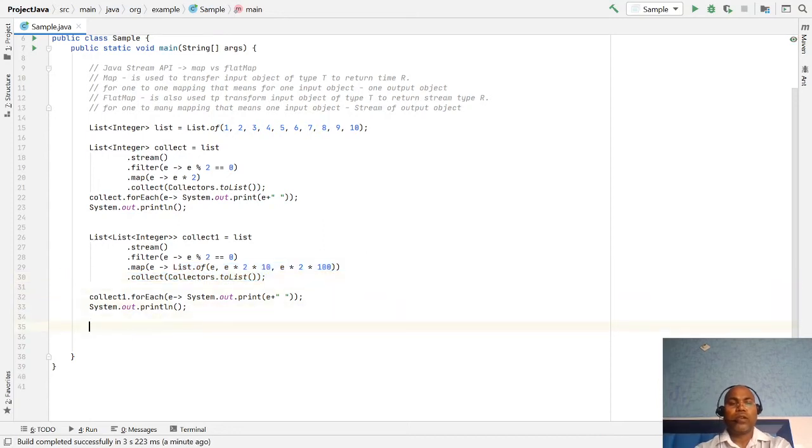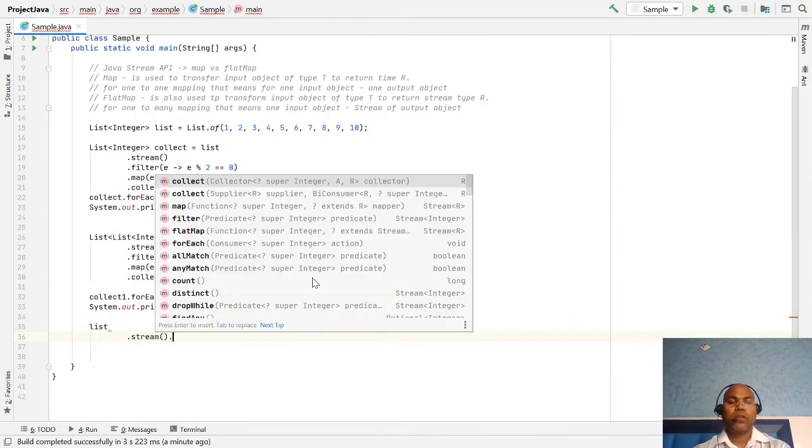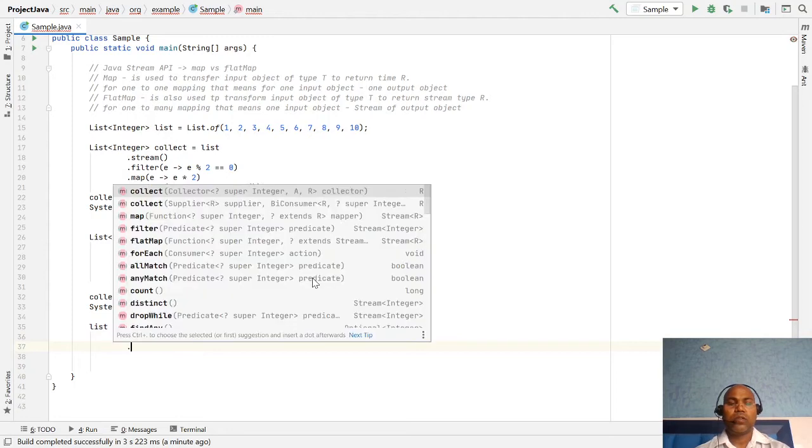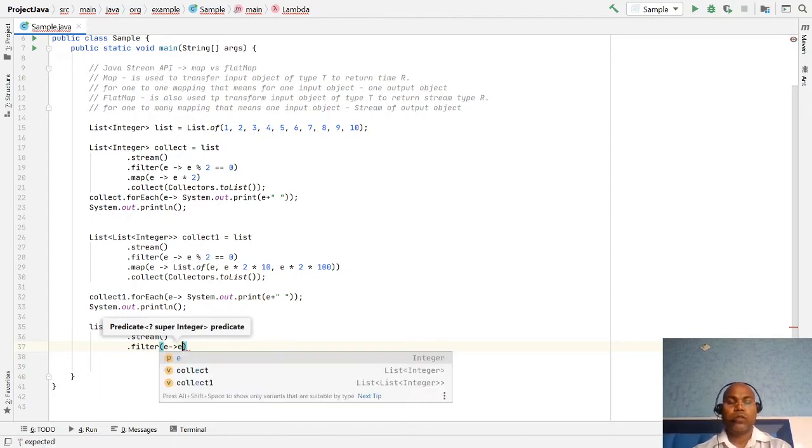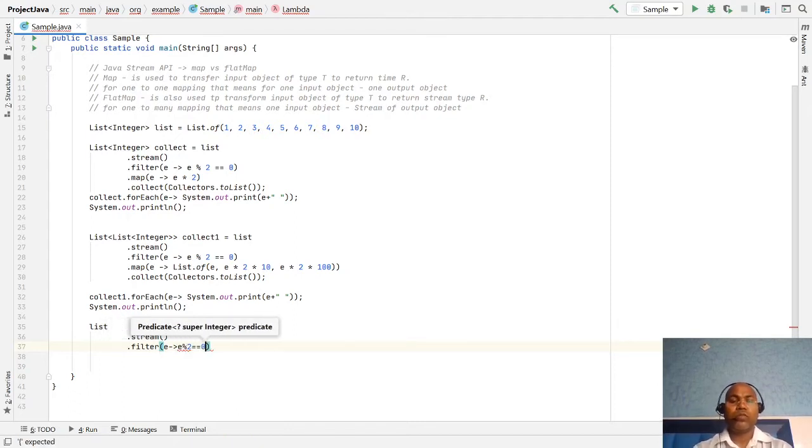Let's write the same code again. If we have a list of strings, dot filter, element modulo 2 equal to 0.